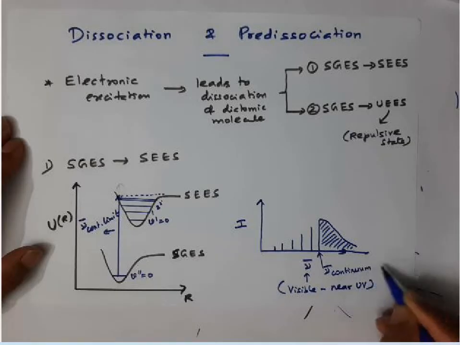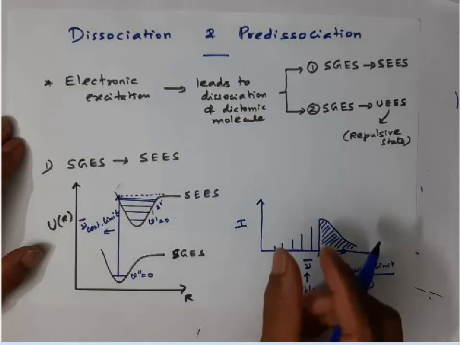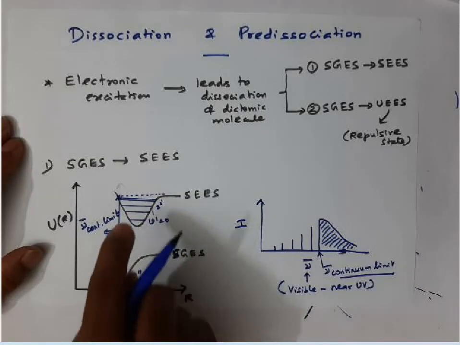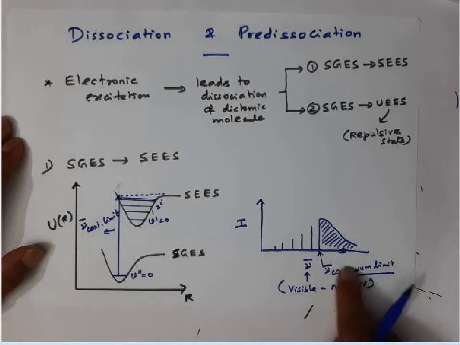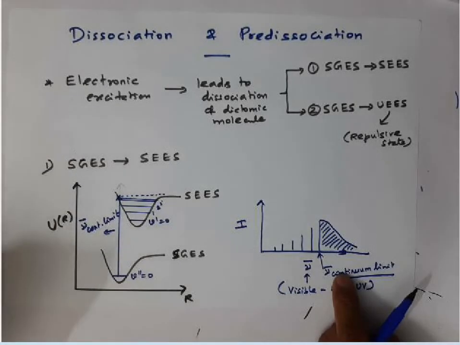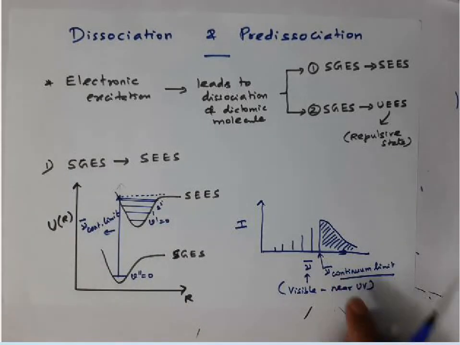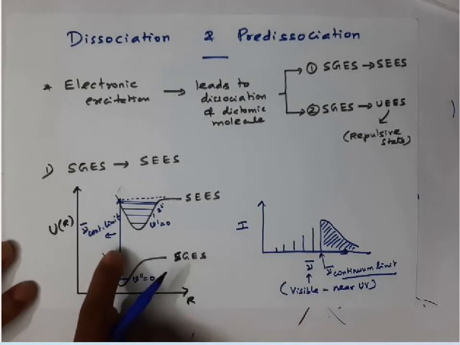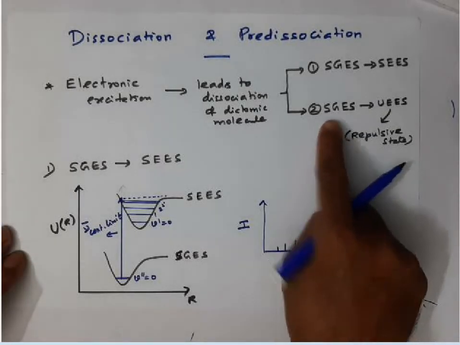Continuum limit, and this continuum limit wave number will give you the exact dissociation energy of the molecule in the excited electronic state. Okay, so using this wave number you can calculate the energy. That energy is the dissociation energy of the molecule in the excited electronic state. So dissociation may occur in this type of excitation, and we have one more type. What is that? Let me discuss that in the next page, number 2.